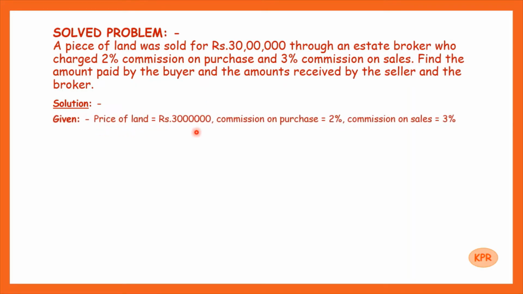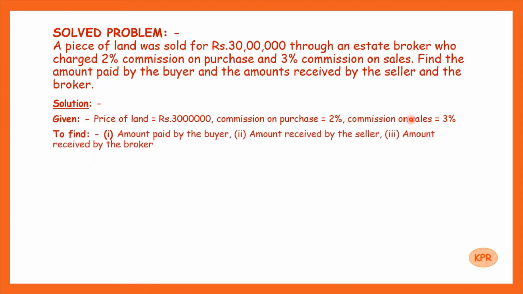Price of land rupees 30 lakhs, commission on purchase 2% and commission on sales 3%. We want to find the amount paid by the buyer, amount received by the seller and the amount received by the broker.